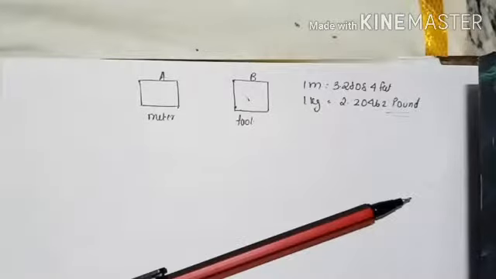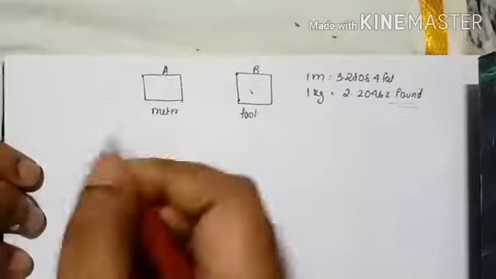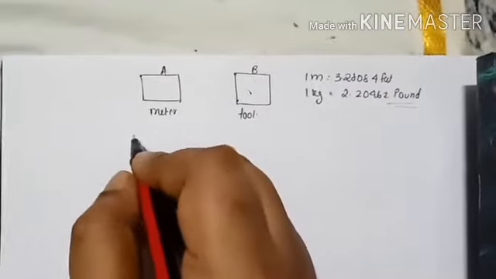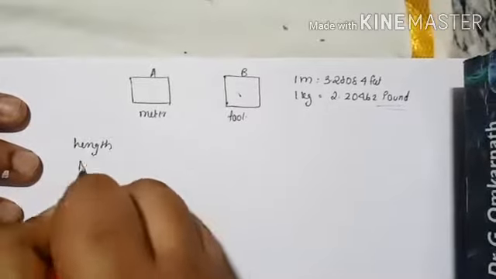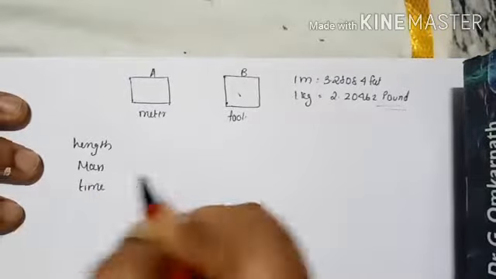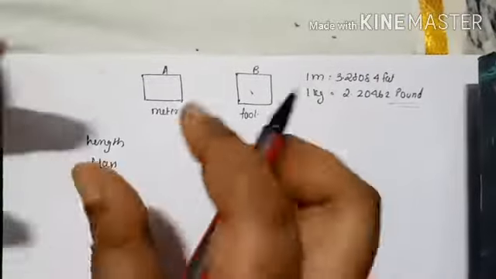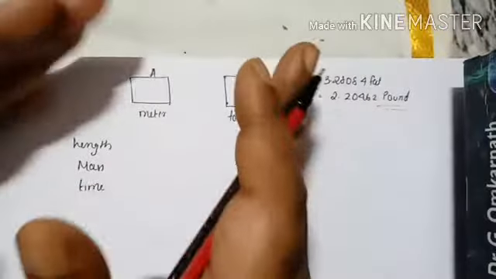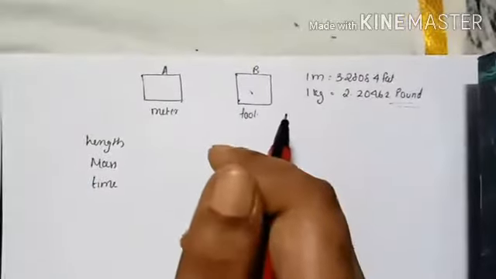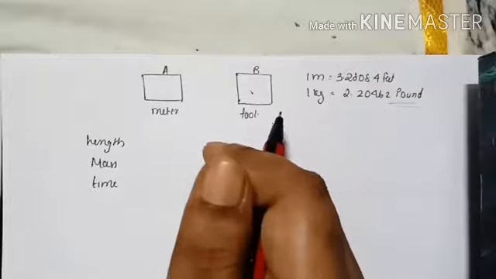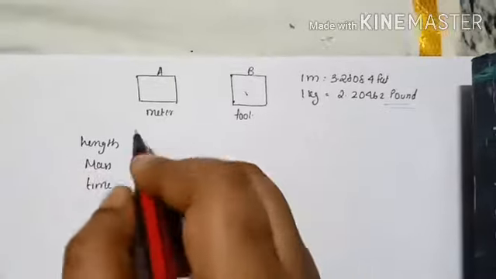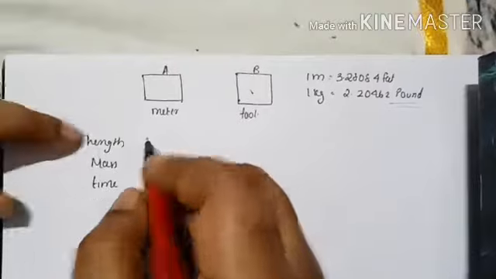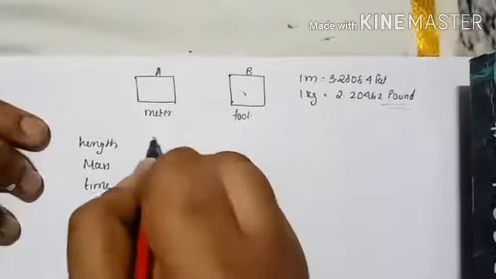Okay, we were talking about unit systems. So we will talk about a simpler thing first, then we'll move on to the older system. In European countries like Italy and France, I'm going to write the quantities here: length, mass, and time. These were the three physical quantities which were considered fundamental in the older times. 7 physical quantities only came up later. So initially, what were the physical quantities which were very fundamental? Length, mass, and time. So in European countries like Italy, France, etc., length's basic unit was considered to be meter.